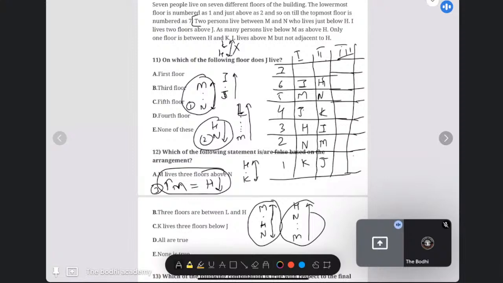Now it is saying that L is staying above M. In both cases, all the conditions are satisfied. But the last line: sorry, L lives above M but not adjacent to H. This line is getting violated in condition number 2. So the answer will be condition number 1: L, I, M, J, H, and K. So when you merge two sentences, your number of possibilities reduces. Note it down.